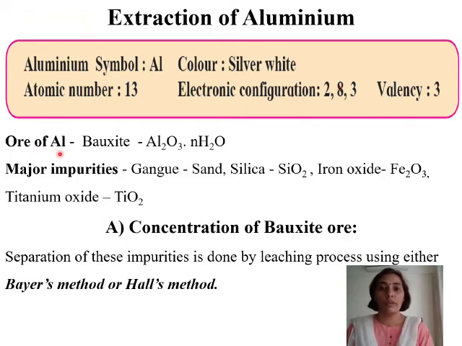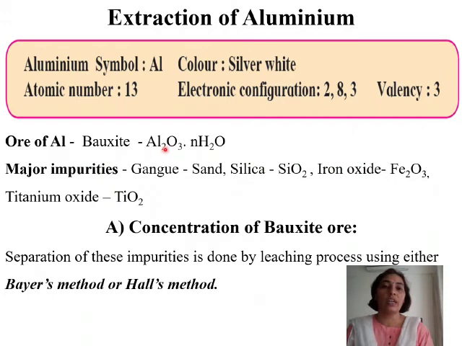Ore of aluminium. Aluminium metal is extracted from the ore bauxite. The formula of bauxite is Al2O3·nH2O. Major impurities: gangue, sand, silica, that is SiO2, iron oxide, that is Fe2O3, and titanium oxide, that is TiO2. If we remove all these impurities from the bauxite ore, we are going to be left with only aluminium oxide.